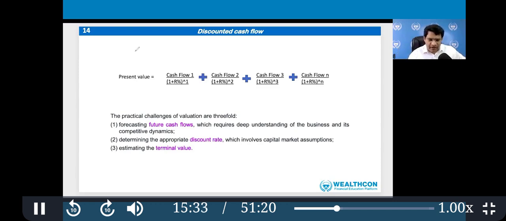Okay, so discounted cash flow is very simple, and it is derived basically from bond pricing.